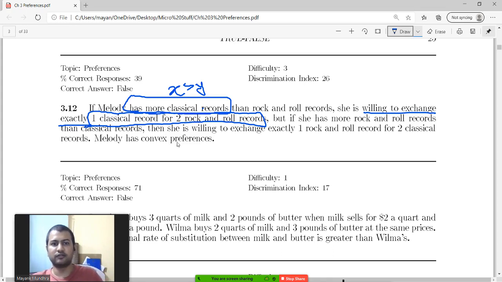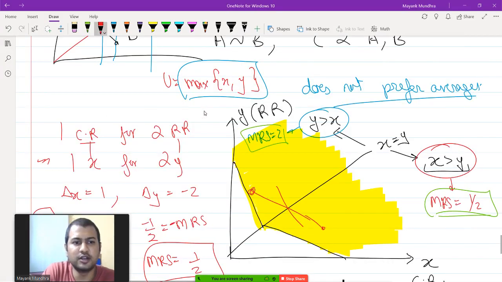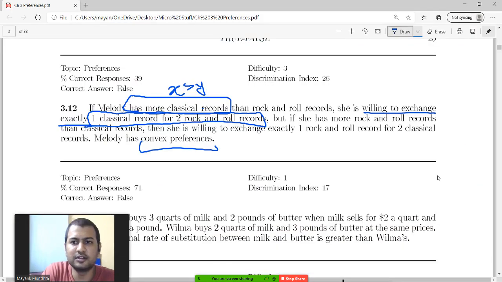So she should have convex preferences. This set is convex. Wait, did I make a mistake? When she has more classical records, that is when x is greater than y, she is willing to exchange one.